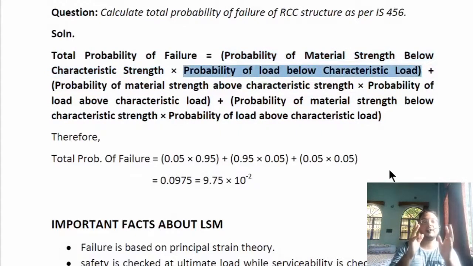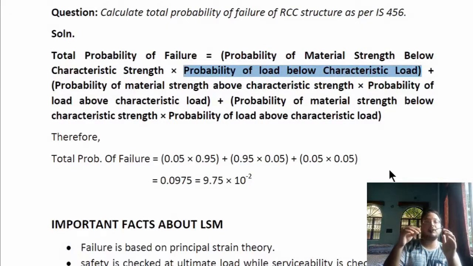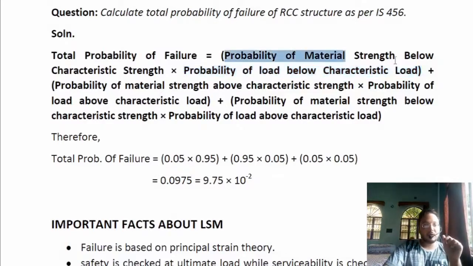So the first term is the probability of material strength below characteristic strength, multiplied by the probability of load below characteristic load. The probability of material strength below characteristic strength is 0.05, since we consider that 5% is below our characteristic strength.